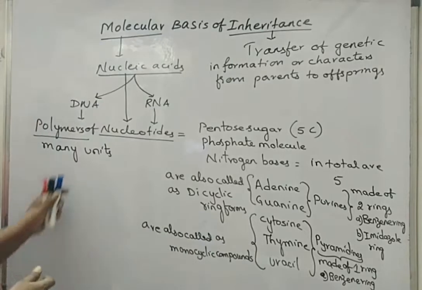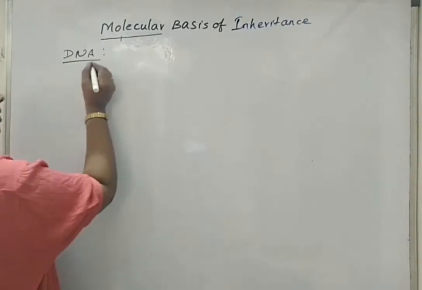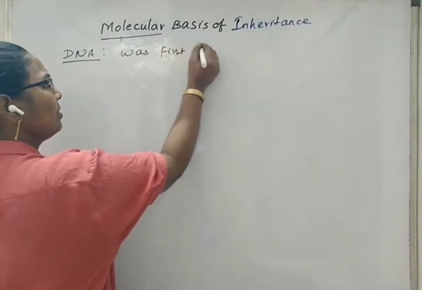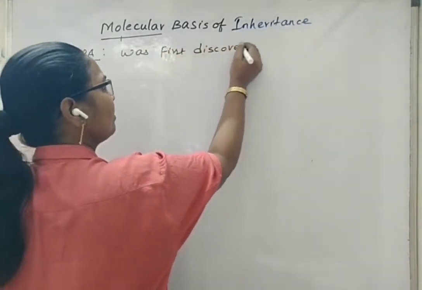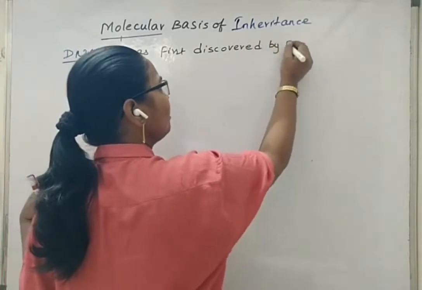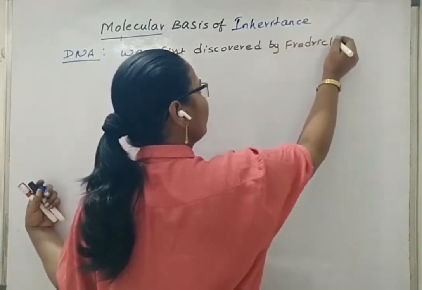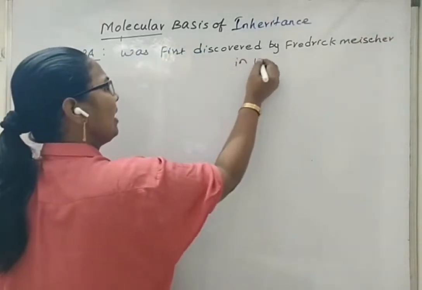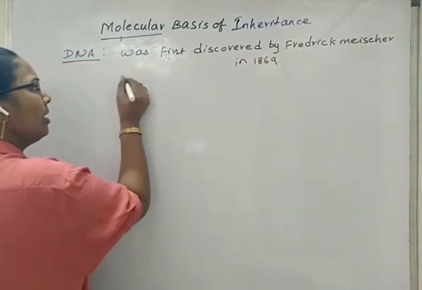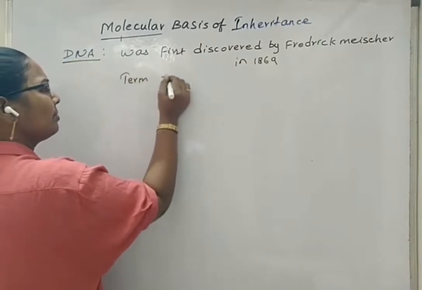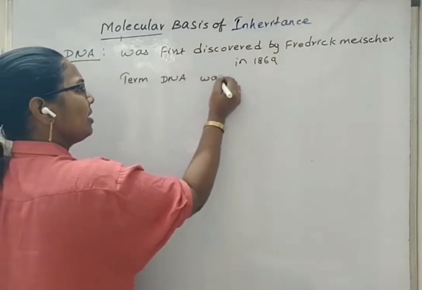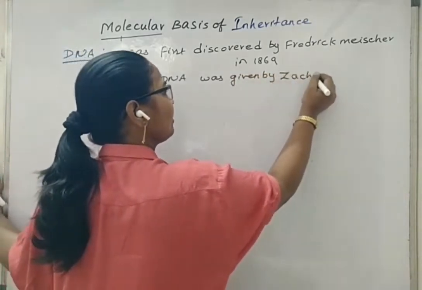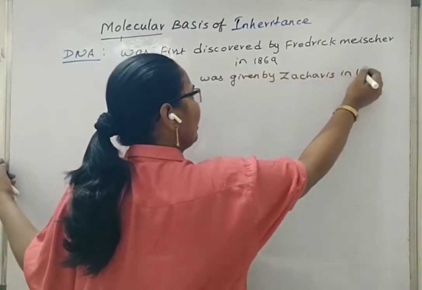We will see some more points regarding DNA. DNA was first discovered by Frederick Miescher in 1869, and the term DNA was given by Zacharias in 1881.